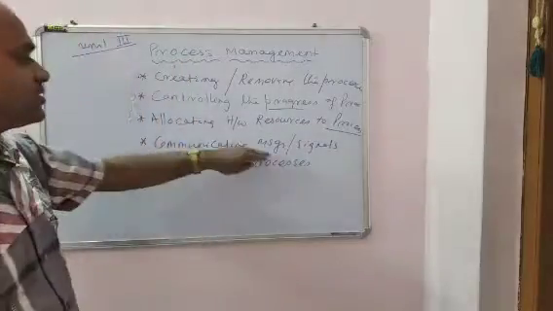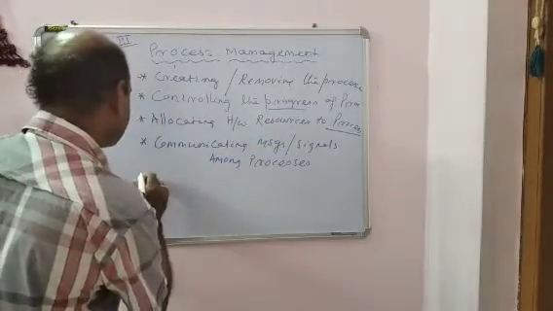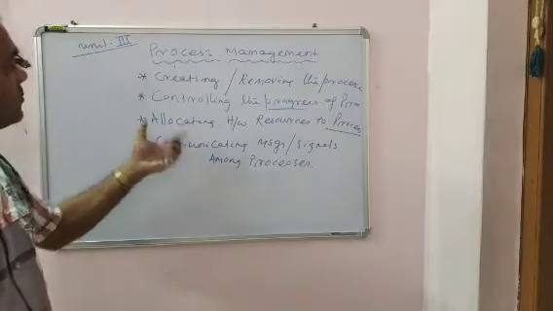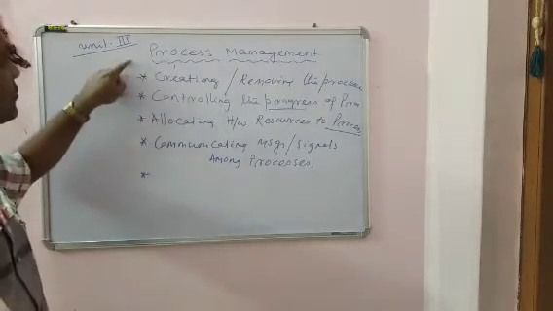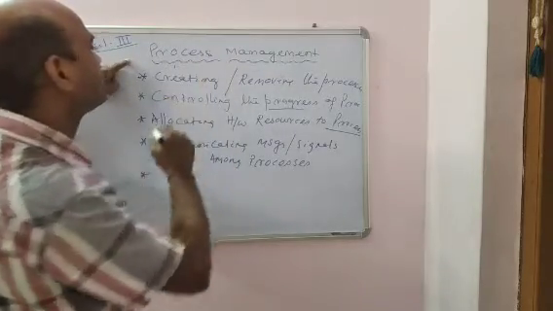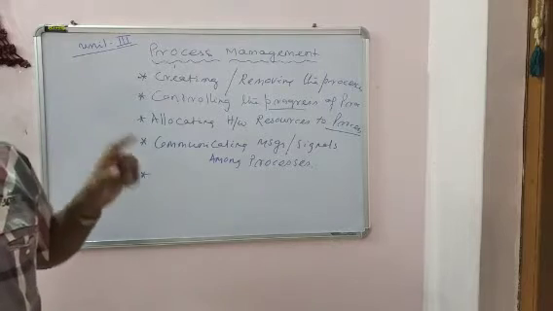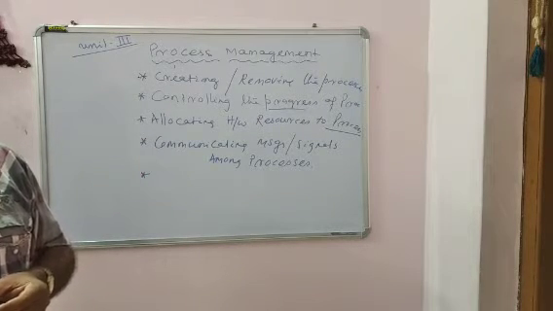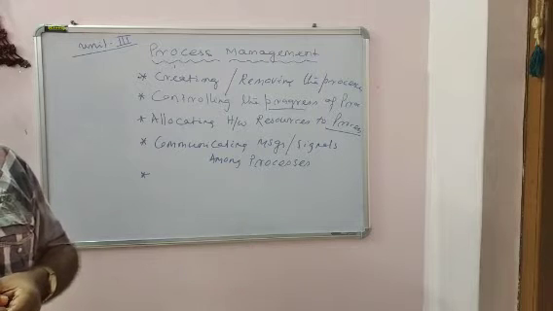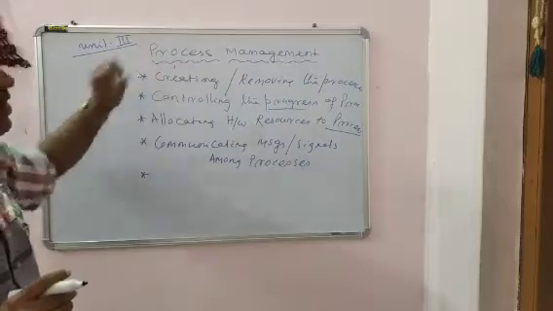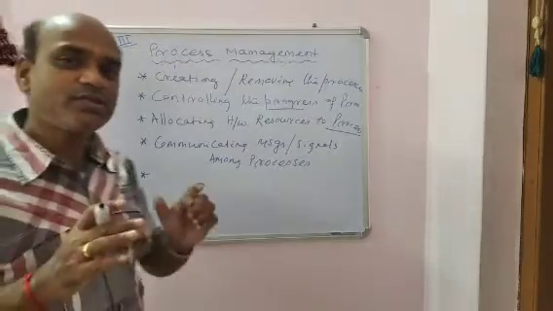This is another important role of process management in the operating system. And it handles exceptional conditions arising during the execution of a process. So this is all about the process and process management. Clear?